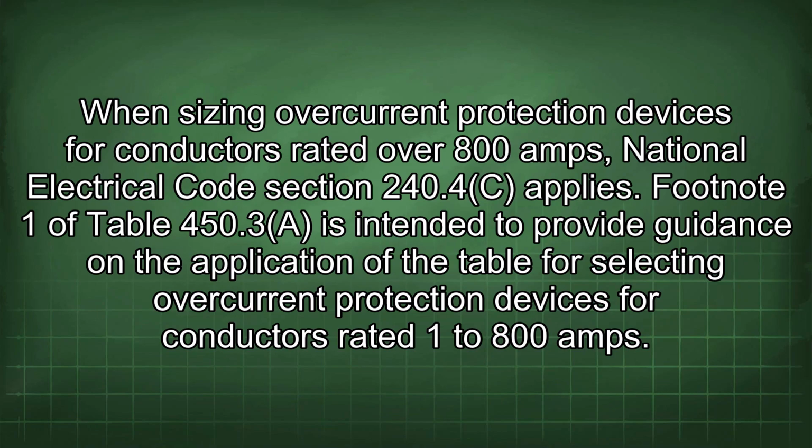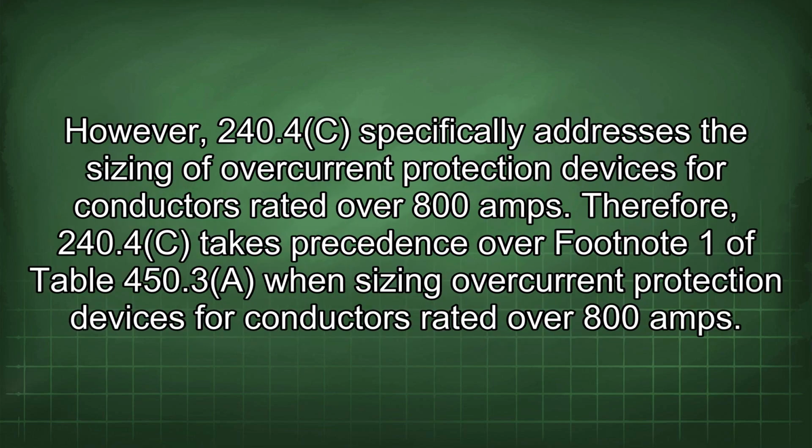When sizing overcurrent protection devices for conductors rated over 800 amps, National Electrical Code Section 240.4(C) applies. Footnote 1 of Table 450.3 is intended to provide guidance on the application of the table for selecting overcurrent protection devices for conductors rated 1 to 800 amps. However, 240.4(C) specifically addresses the sizing of overcurrent protection devices for conductors rated over 800 amps. Therefore, 240.4(C) takes precedence over footnote 1 of Table 450.3 when sizing overcurrent protection devices for conductors rated over 800 amps.